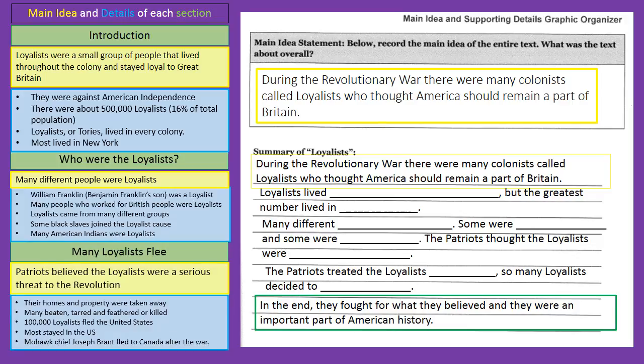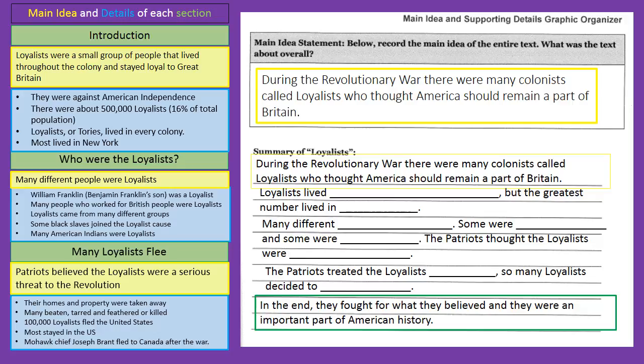We'll take a look at the third section, which was titled Many Loyalists Flee. On that one, we should include the main idea from that section, that Patriots believed the Loyalists were a serious threat to the Revolution. So you can go ahead and fill that in on the summary. And there's another space there. It says, so many Loyalists decided to blank, and you can add that in.